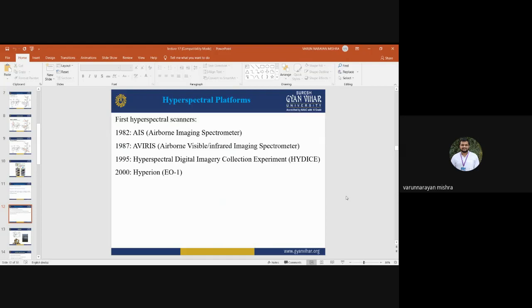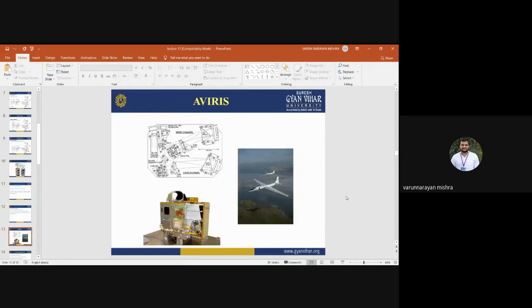In optical or multispectral remote sensing, we may have many spectral bands and many images freely available. But in hyperspectral remote sensing, most of the sensors are not freely available. Hyperion was freely available, but right now it is not working. It is not functioning, so there is a limitation in the availability of hyperspectral images.